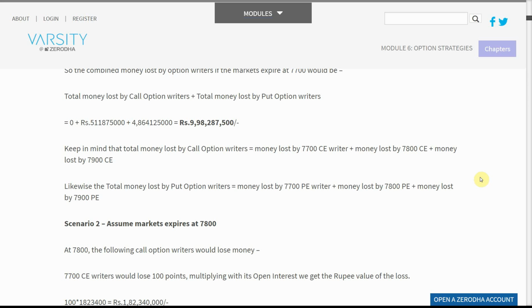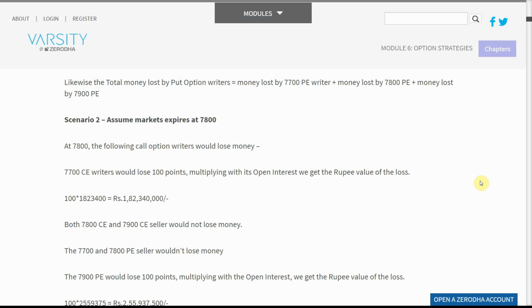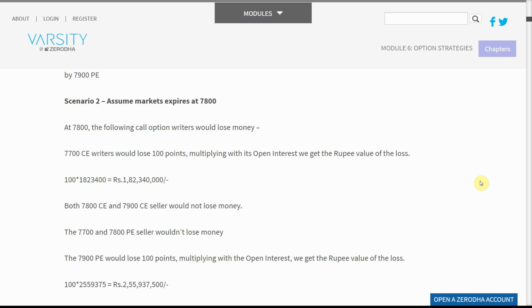Scenario 2: assume the market expires at 7,800. At 7,800, the following call option writers would lose money. 7,700 CE writers would lose 100 points. Multiplying with its open interest, we get the rupee value of the loss. 100 * 1,823,400 = 182,340,000 rupees. Both 7,800 CE and 7,900 CE sellers would not lose money.